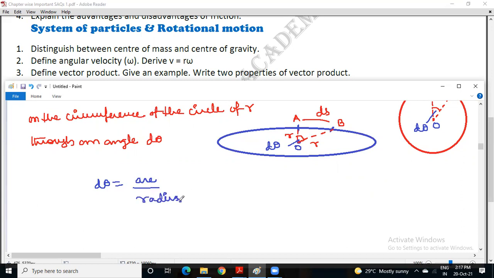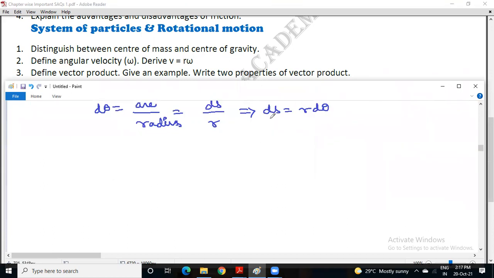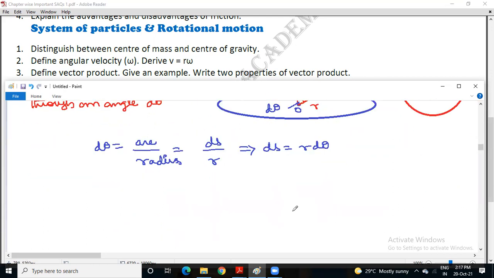What is the arc here? The arc is ds, the radius is r. Therefore you can say ds is equal to r d theta. Next, ds is a function of time; it changes with respect to time. Also d theta is a function of time and is changing with respect to time. Suppose you take a 10 second gap, it will be at number 2, so it describes more angle. So both ds as well as d theta are functions of time.